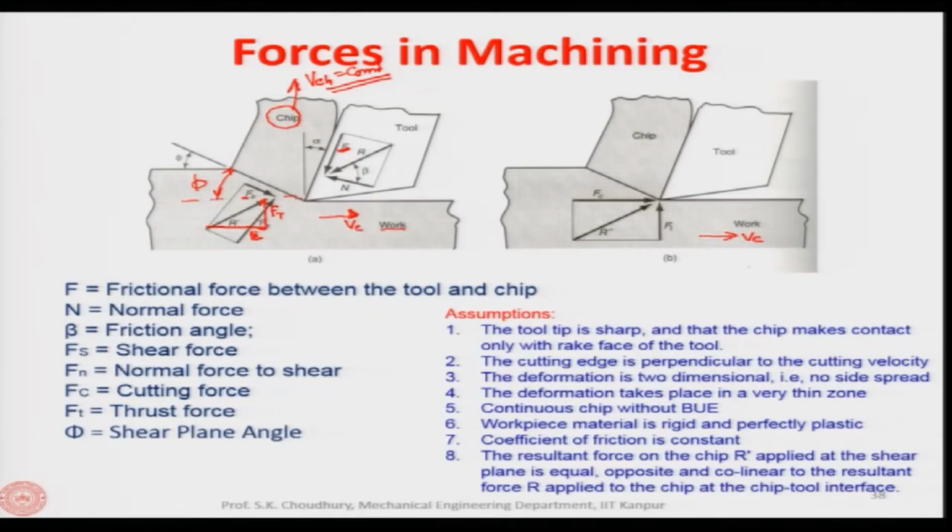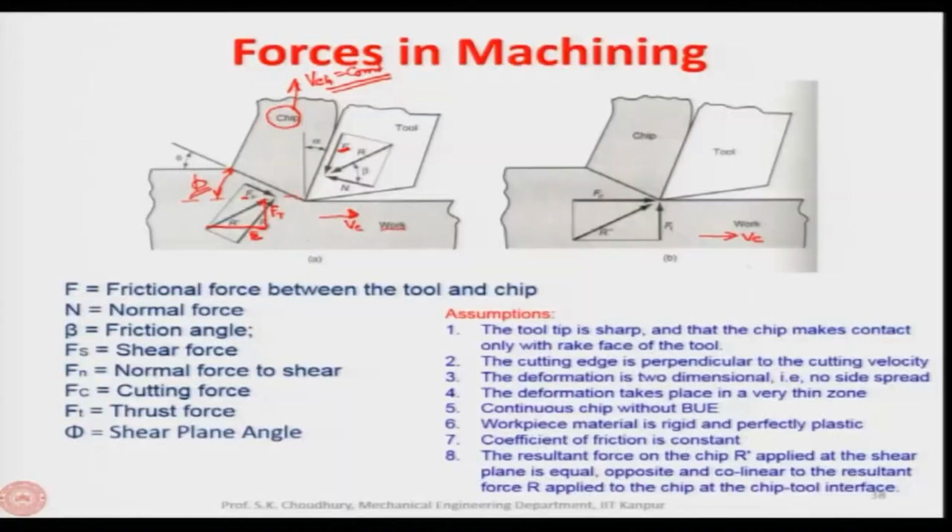So then we have the 6 force components: friction force, normal force, shear force, normal to shear force, cutting force and thrust force. However the shear plane angle phi changes, Fc and Ft remain constant, they will not change. They have a particular constant direction whatever happens with the shear plane angle.